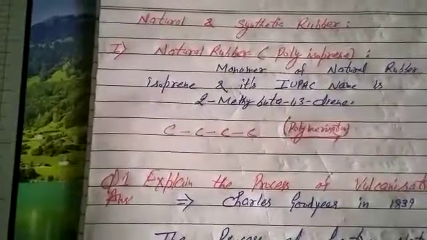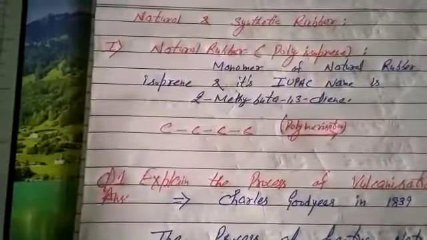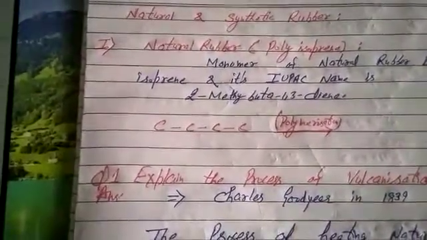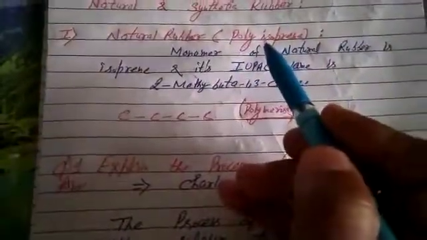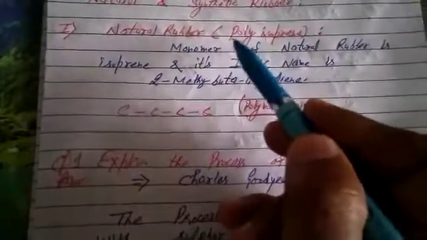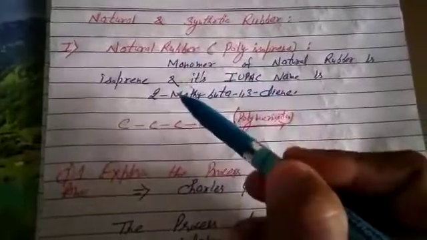Students, in polymer chemistry, today we are going to study natural and synthetic rubber. First one is natural rubber, also called polyisoprene. It's clear the monomer of natural rubber is isoprene. Delete the term poly, it's monomer. And the IUPAC name of isoprene is